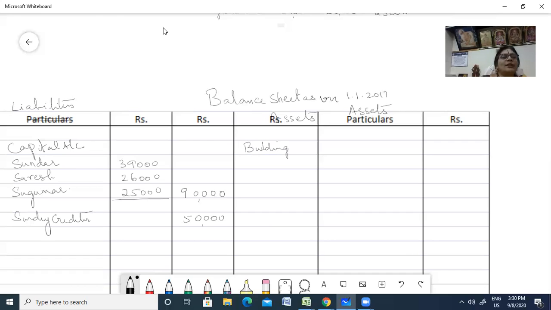For building, you had an appreciation of the building or depreciation? You had depreciation. Depreciation, that is 20% you had depreciated. So 40,000 was your total value. You write rupees here, okay? 40,000 was your total value minus 8,000. That comes to 32,000. Fine.